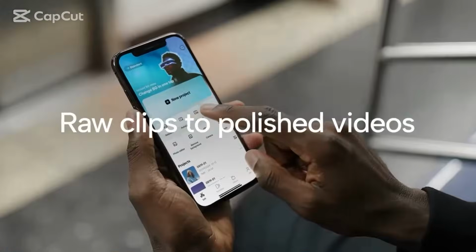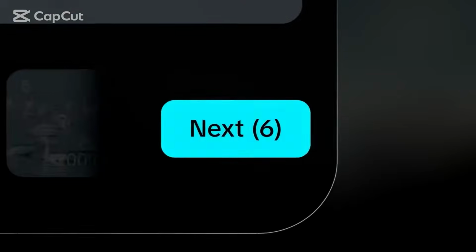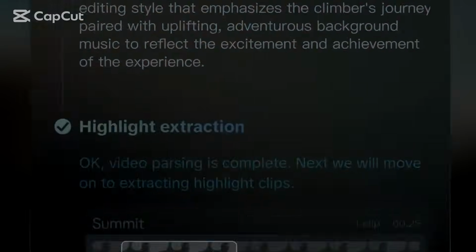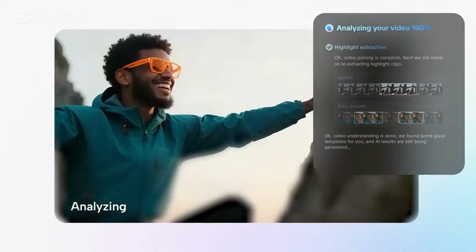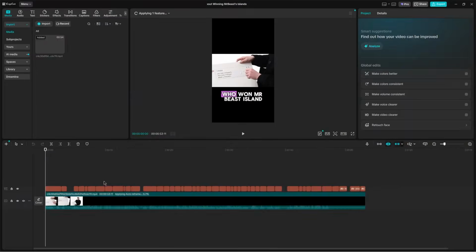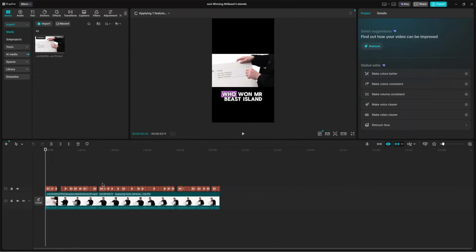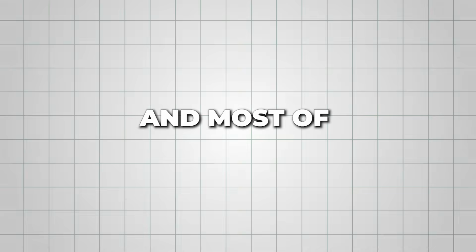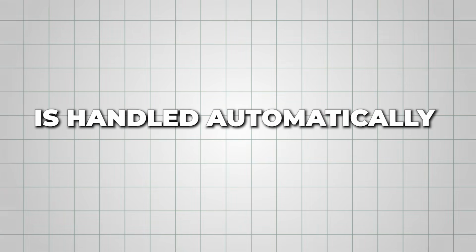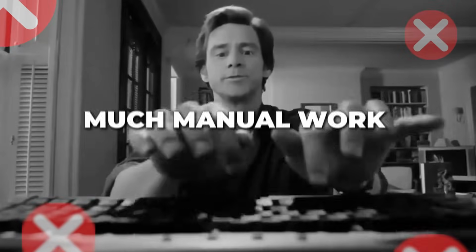Overall, both of these features are genuinely useful if you want to speed up your editing workflow and create short-form content faster. The interface is simple, the AI tools are easy to use, and most of the editing process is handled automatically without needing much manual work.